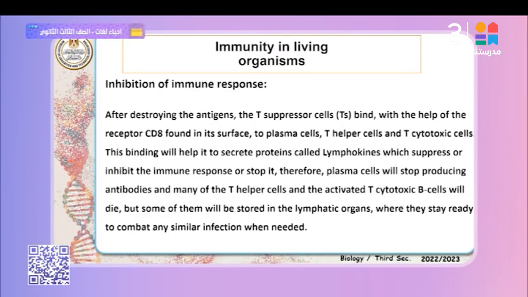Inhibiting the immune response: after destroying and eliminating the microbes and pathogens, there is a specific type called suppressor T cells, TS. TS binds through the receptor CD8 found in its membrane. That means the receptor CD8 is found in both TS and TC.